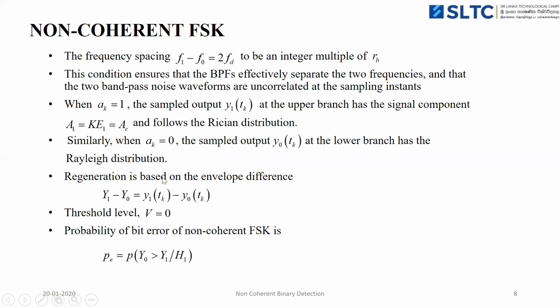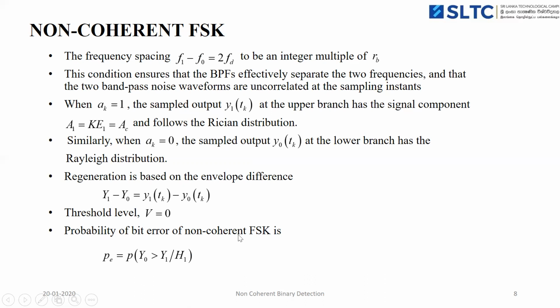The regeneration is performed based on the envelope difference between Y1 and Y0 of the received signal. The corresponding sample value is Y1 of T_k minus Y0 of T_k, and the threshold for FSK modulation is fixed to 0, that is B equals 0.